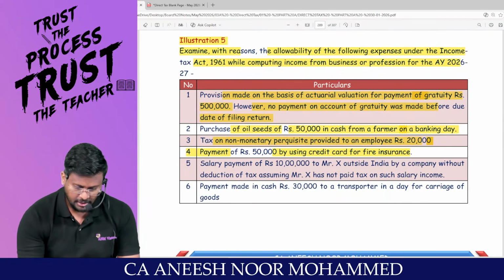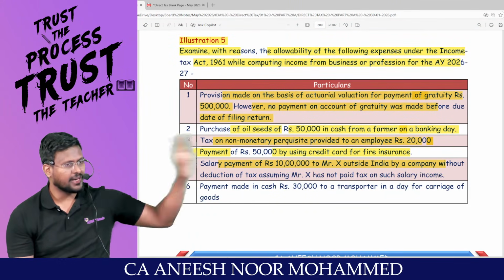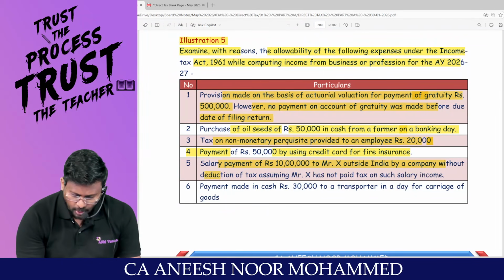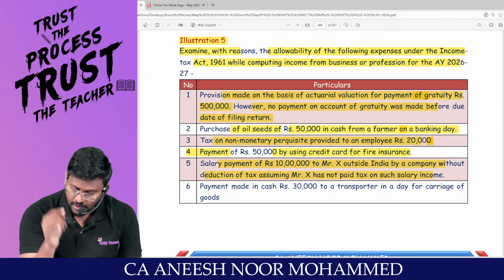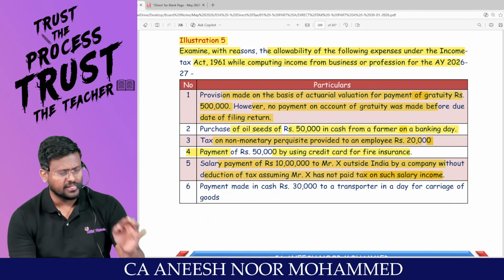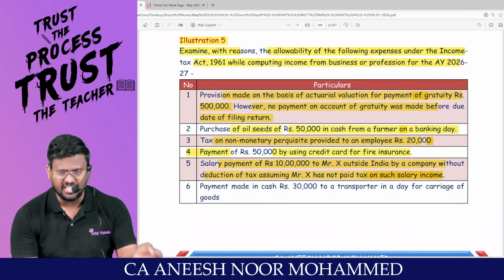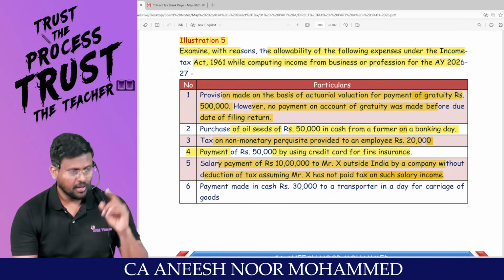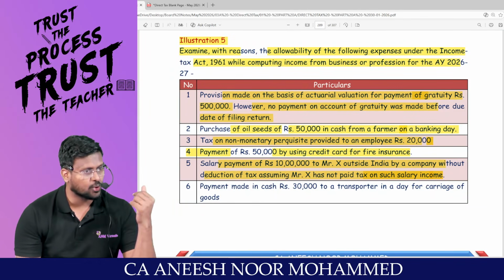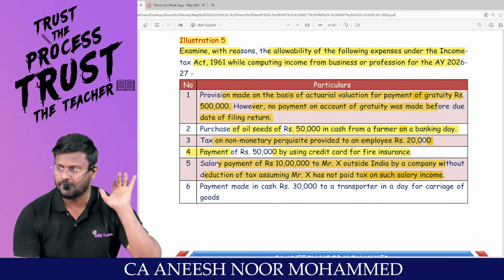Am I right, sir? Salary payment of 10 lakh to Mr. X outside India. That means to a non-resident, without deduction of tax, assuming Mr. X has not paid tax on such salary income. That means if you are making any salary payment to a non-resident on which TDS is liable to be deducted, and no TDS has been deducted, or deducted TDS has not been paid to the credit of the central government, 100% of the expenses debited to P&L account should be added back, as per 40(a)(iii).